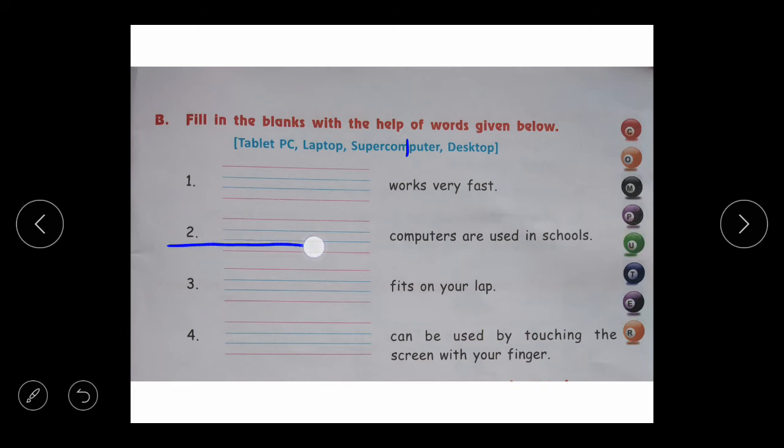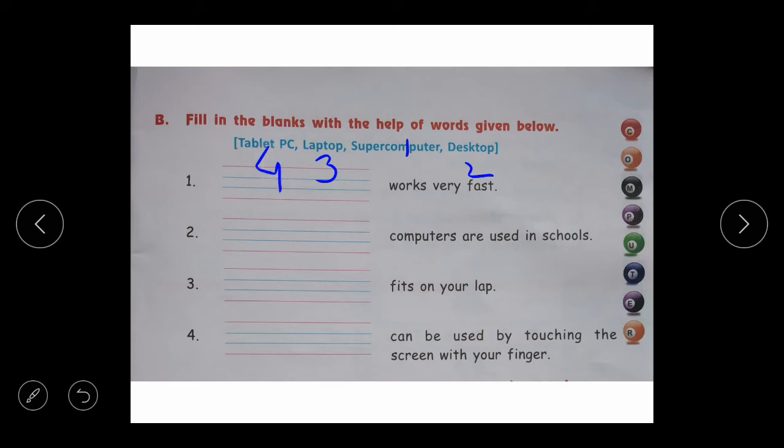Second one, Dash computers are used in schools. Which computers are used in schools? Desktop computers. Okay. Third one, Dash fits on your lap. What fits on our lap? A laptop fits on our lap. And the last fourth one, Dash can be used by touching the screen with your finger. Which computer can be used by touching with a finger? The correct answer is tablet PC.